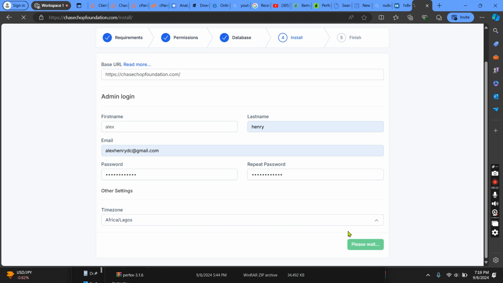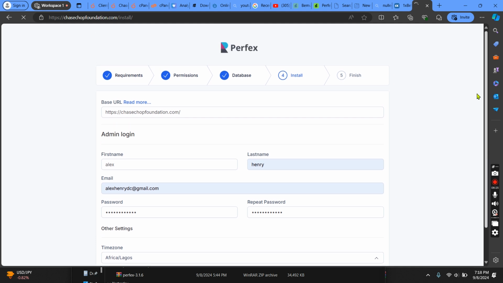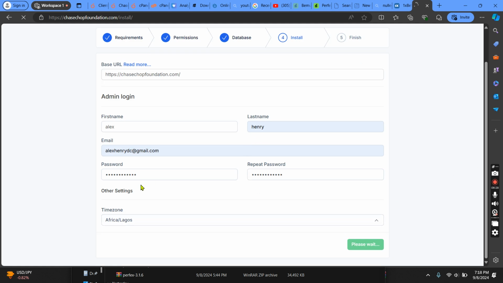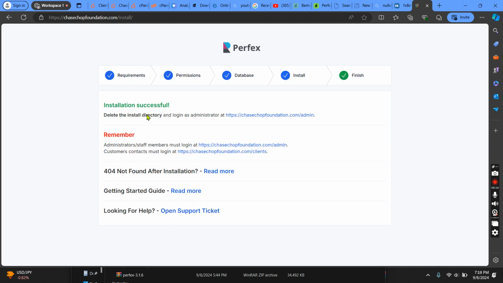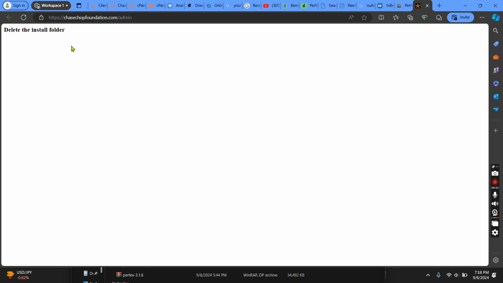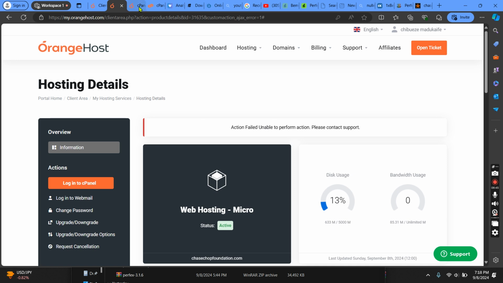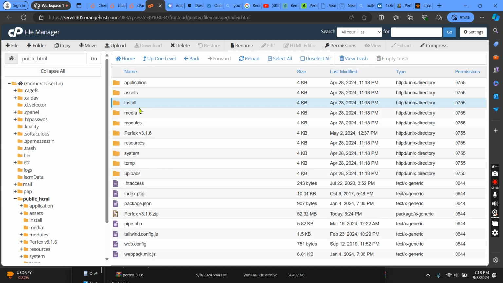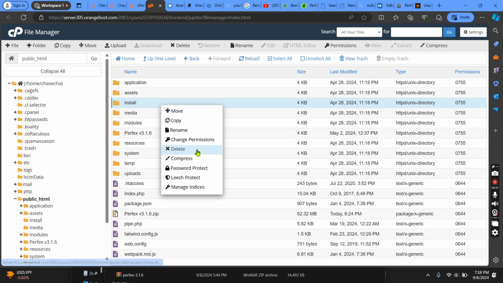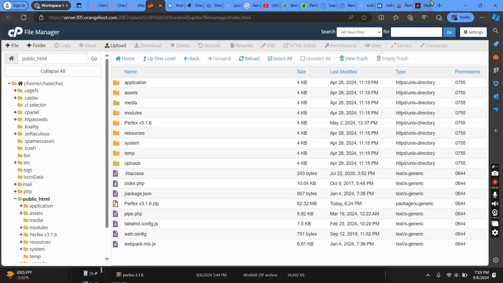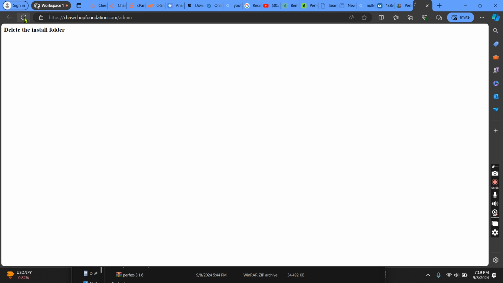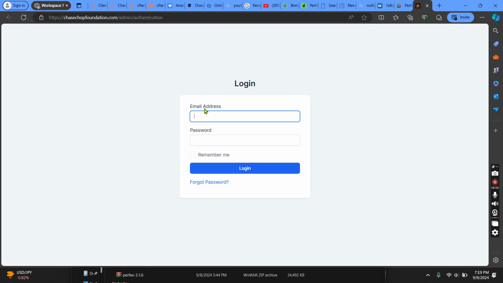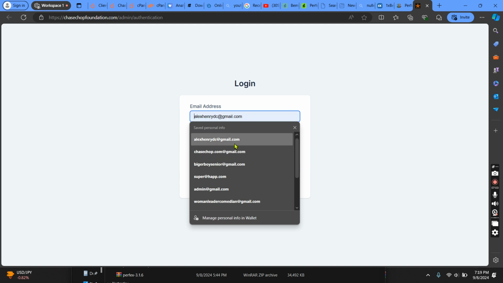Please kindly wait. Let's just wait a few minutes to see if we are in the right place of the installation. Alright, as you can see now, this script has been successfully installed. So let's check this out. They say delete the installation folder. So let's go back to delete the installation folder. Here is the installation folder. Let's delete it. Then let's go back and refresh it to see. Alright, as you can see, it has been done successfully.